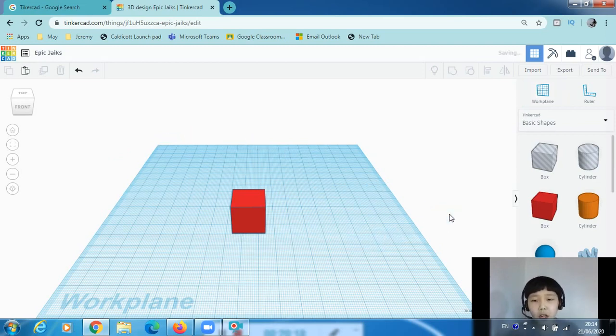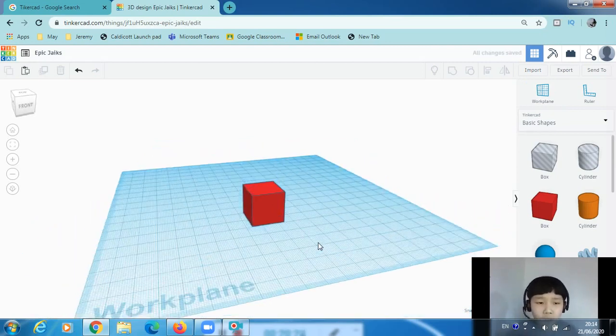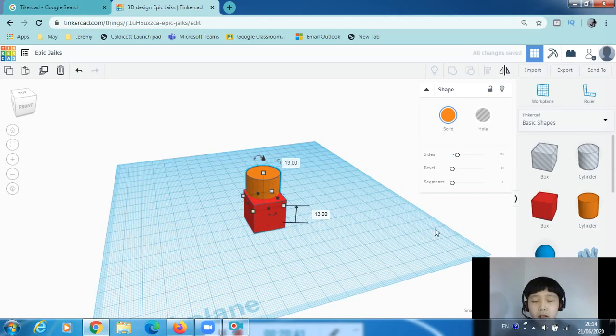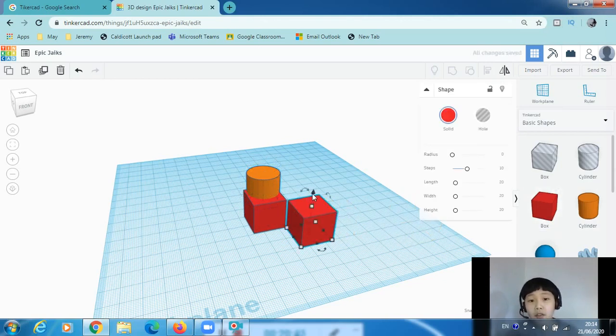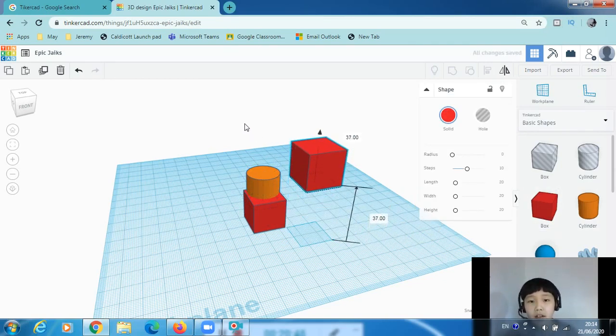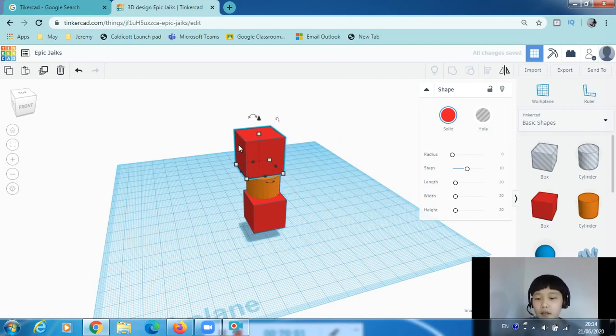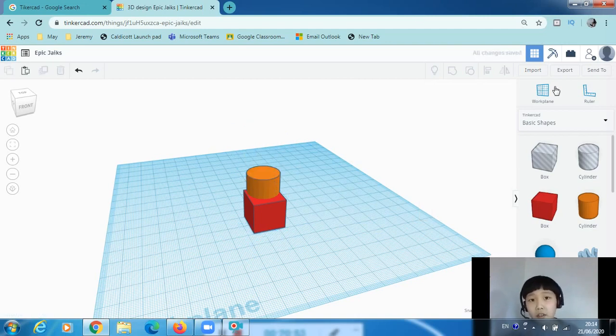Now the whole point of the work plane tool: you might be thinking, what is the point of the work plane tool? You've got a work plane right here already. Well, the work plane tool is if you want to change the angle, the place of the work plane. Let's say you've got something pretty complicated here, and you don't want to drag it up and move it every time. Then you can just change the work plane.